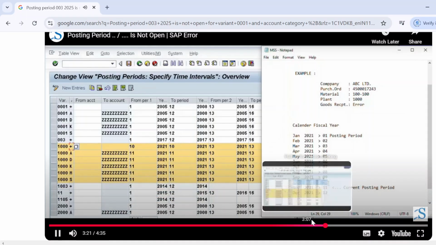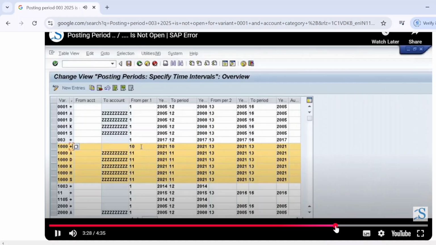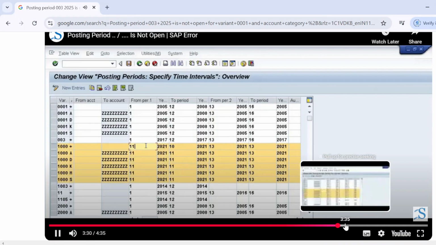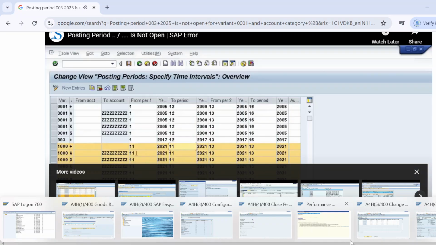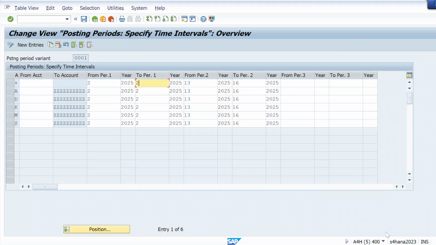Our 10th posting period, so change this posting period to 11, for this account type. So let me do hit and trial. If we are not able to resolve that, I will send it to some SAP FICO senior colleague or consultant. But let's try to do that. From, let me give 3 for all.